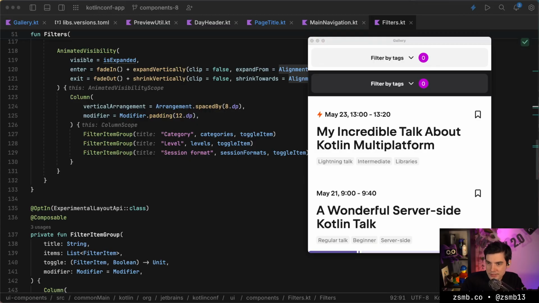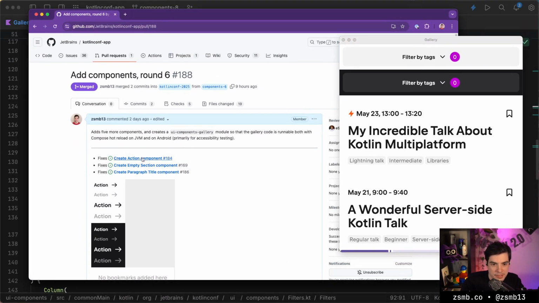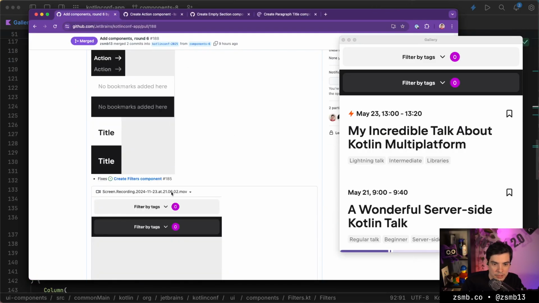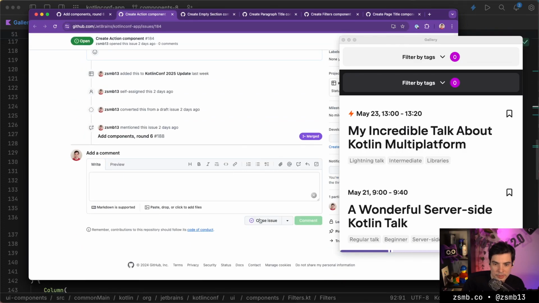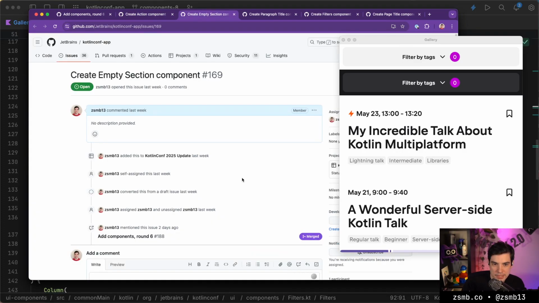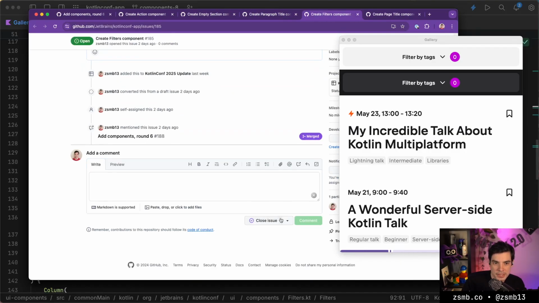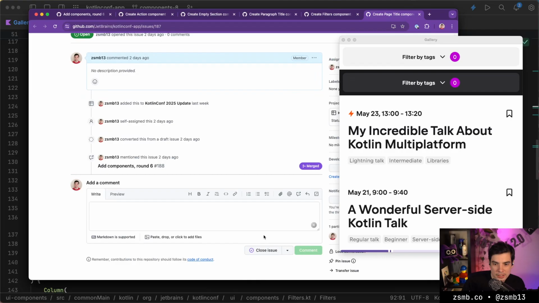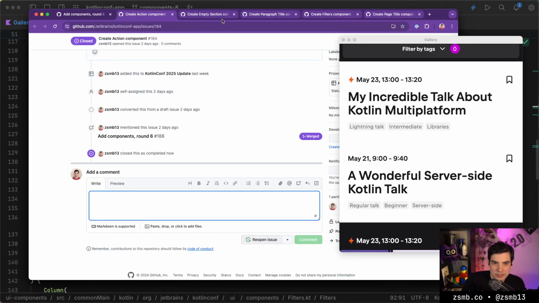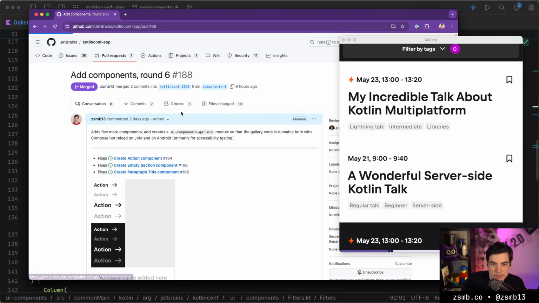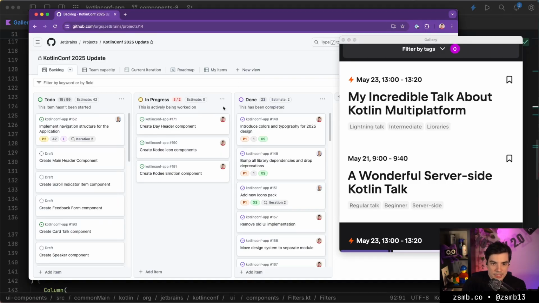So with that, we can actually go to the PR where we merged the last bit of components, because I realized that I haven't been doing the bookkeeping to actually close all of these issues. So we're just gonna hop in there and close this one, which is the action component, empty section we have, paragraph title we have, filters we have, and page title, which is what we're looking at here at the moment. We also have that. So we can hop over to the project view and see what else is left.